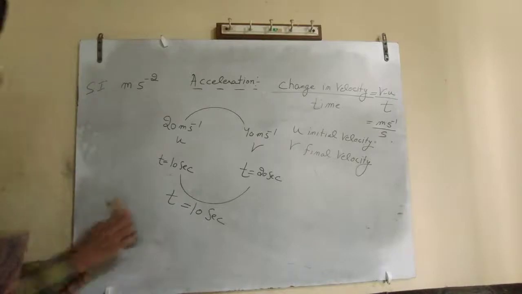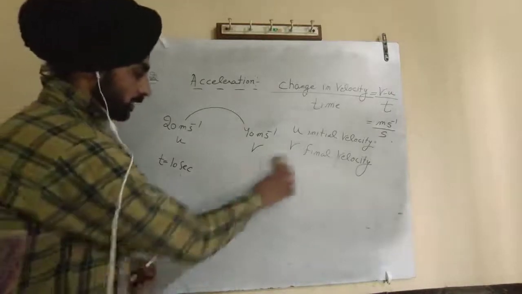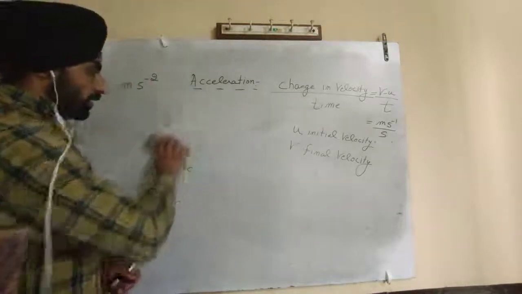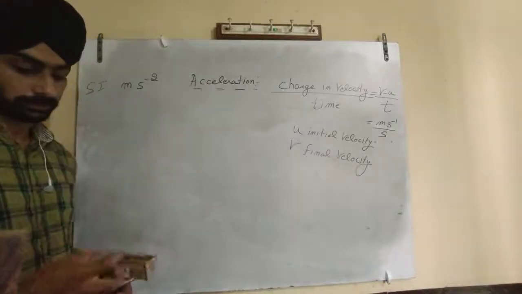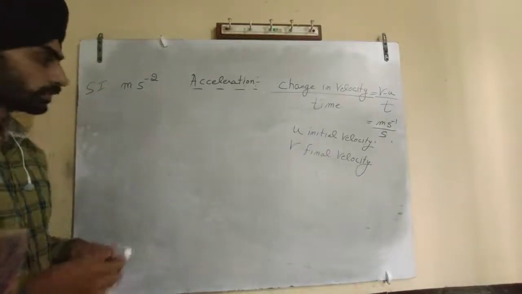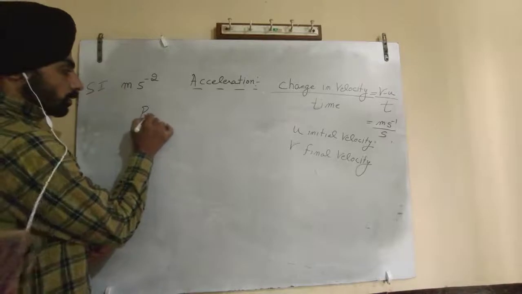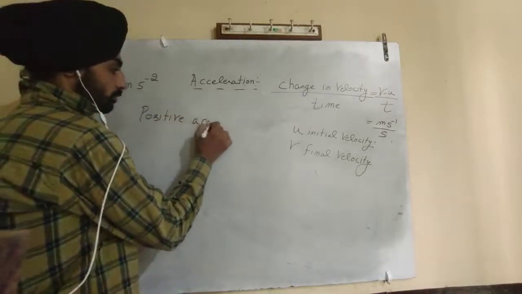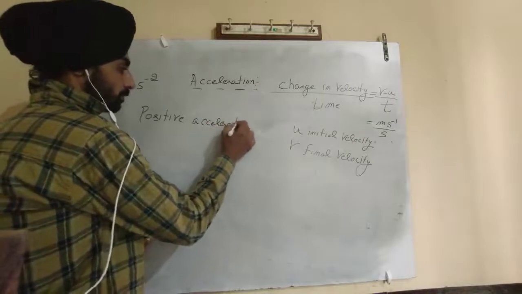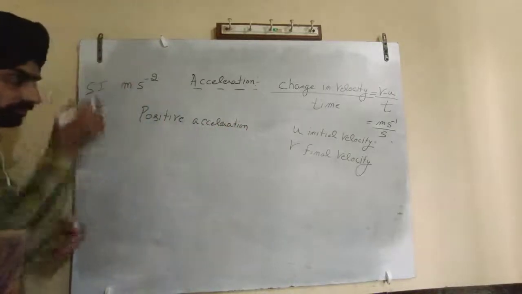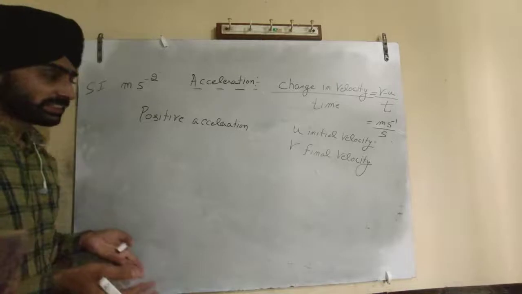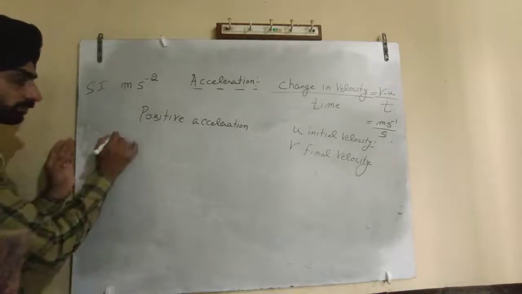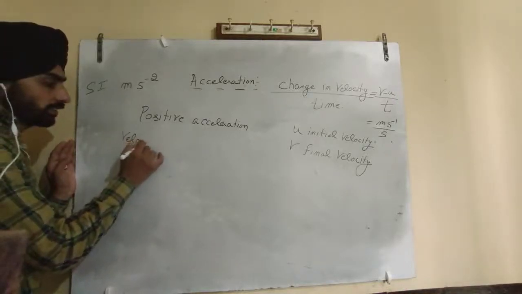Next concept: two types of acceleration are there. One is positive acceleration and one is negative acceleration. If velocity is increasing with time, then it is a positive acceleration.